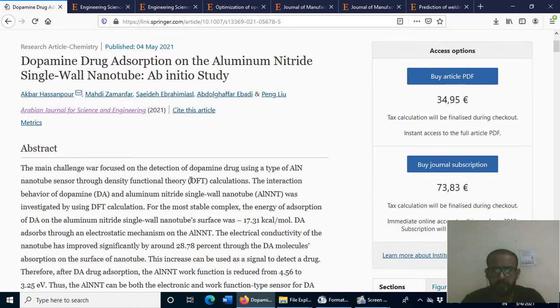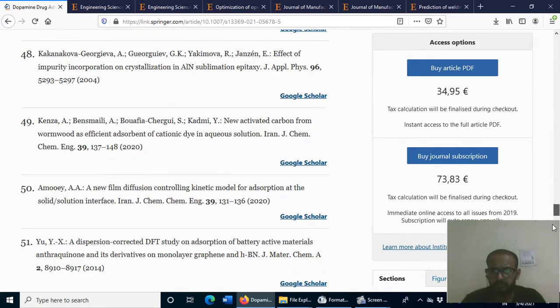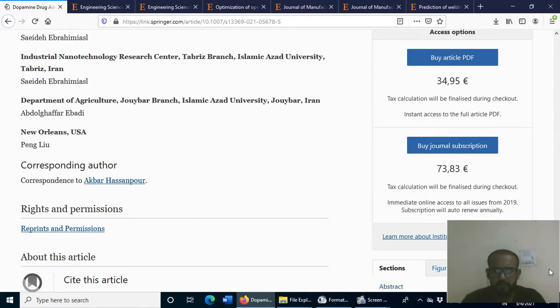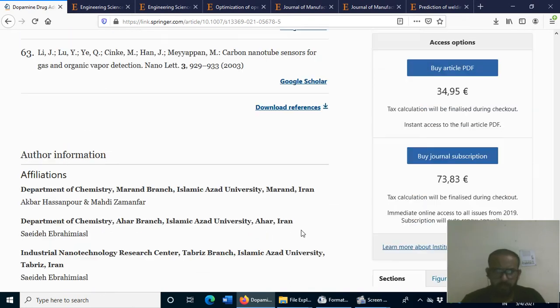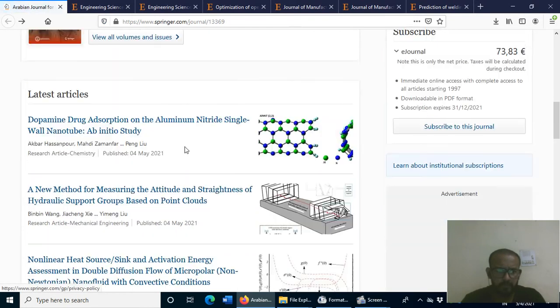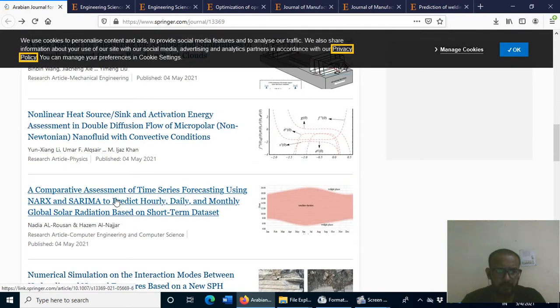I just click this article, this is the latest article. If you check at the bottom, you can see the article was received on 2nd of February and accepted on 13th of April. After acceptance, it was published in less than 1 month, and it took 2 months from receiving to acceptance.